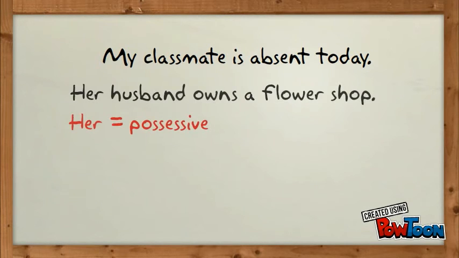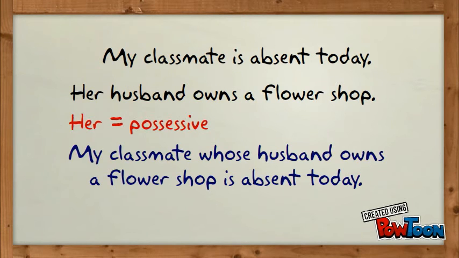My classmate is absent today. Her husband owns a flower shop. Her is possessive. To show possession, you need to use the relative pronoun whose. So, my classmate whose husband owns a flower shop is absent today.